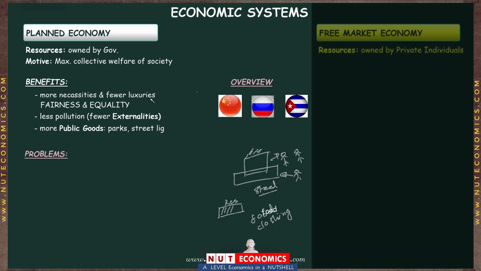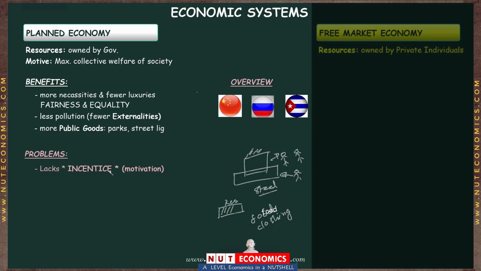And in reality, whenever countries have tried to run their economies according to these planned economic systems, yes, they have attained some of these benefits. They have seen some periods of good economic activity, but overall, by and large, these planned economic systems struggled and eventually collapsed. And the biggest reasons and the biggest theoretical explanations of why the system will not work is that the system will totally lack any incentives. And this is an important word for you to remember. You will see this again and again in your MCQs. There is no incentive in a planned economic system.